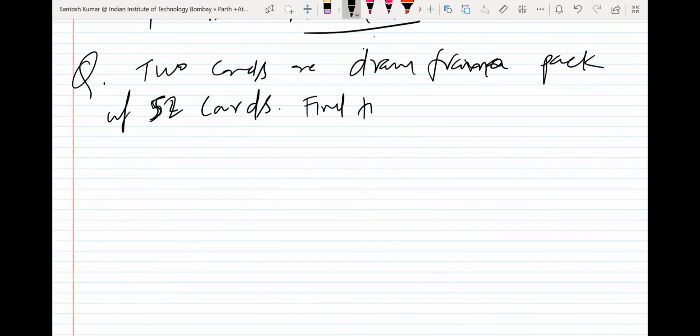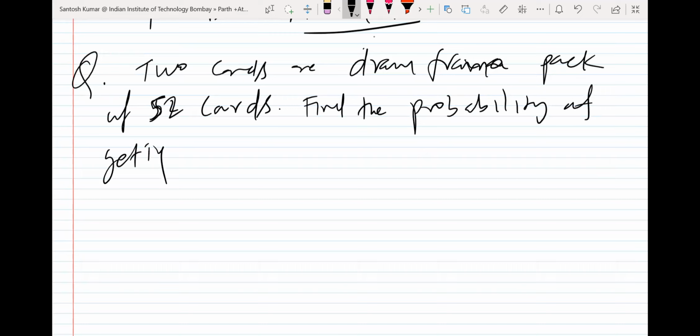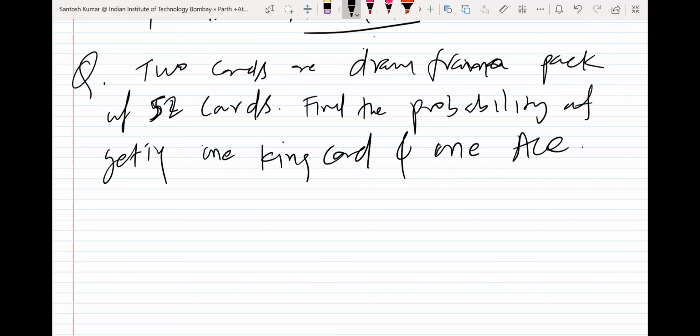Find the probability of getting one king card and one ace. Two cards are drawn from a pack of 52 cards without replacement. Let me write without replacement.